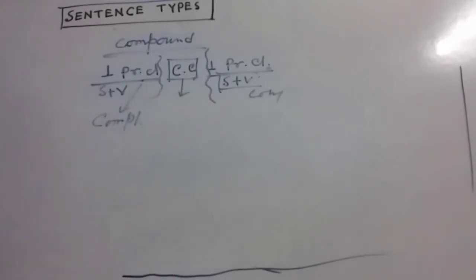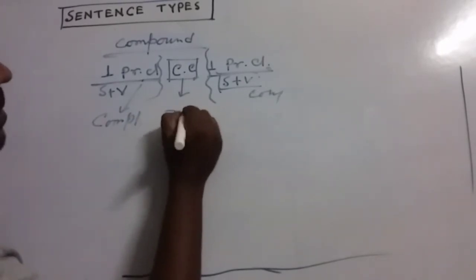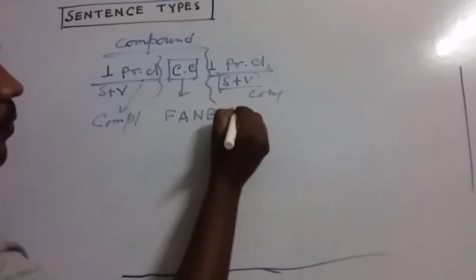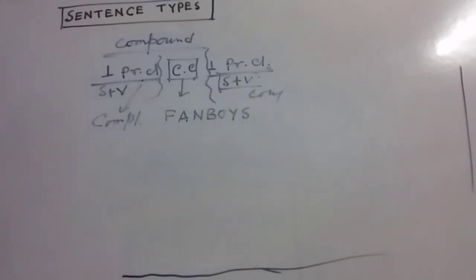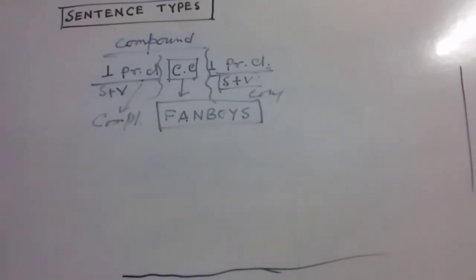My dear friends, if you want to remember the coordinating conjunctions, it's better to memorize only this acronym, FANBOYS. If you can remember this one, it will be much easier for you to remember the coordinating conjunctions.